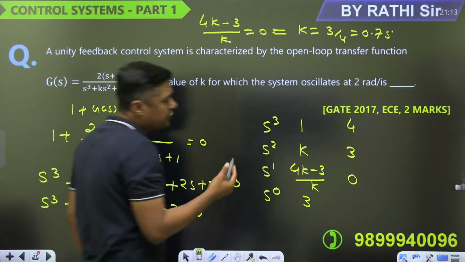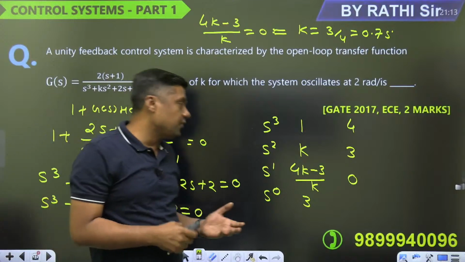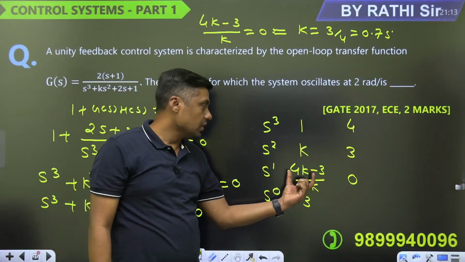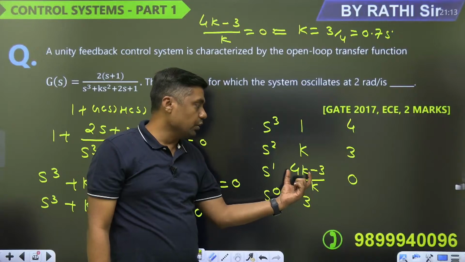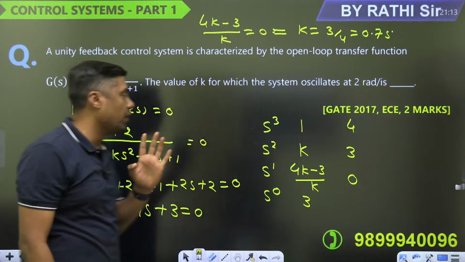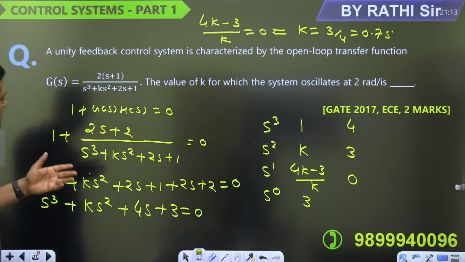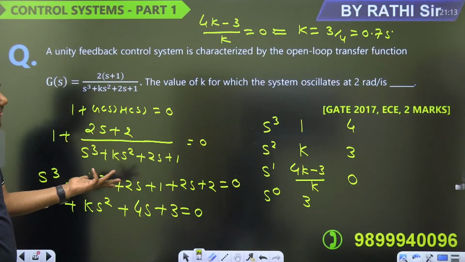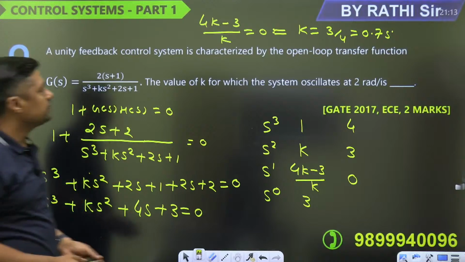That is 0.75. When the value of k is 0.75, then what about this term? It is 0. 0 means it is a marginally stable system. Only the value of k is required. So you can find the value of k, right? And that is 0.75.